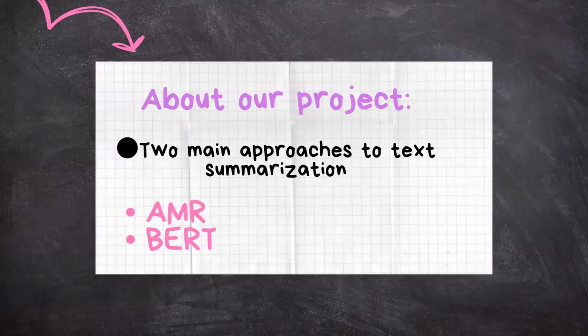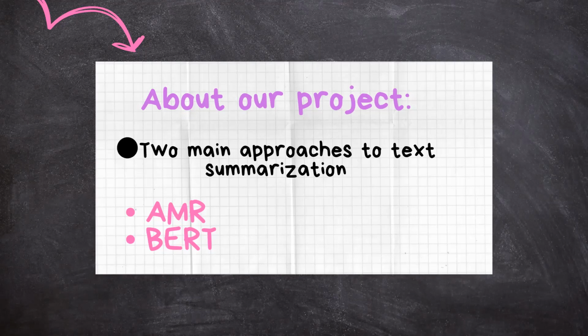We are focusing on two main approaches to text summarization: AMR and BERT. The first approach involves a pipeline that generates a meaning representation graph, extracts a summary graph, and generates summary sentences.